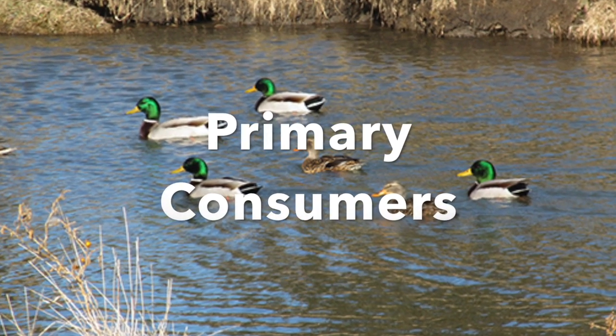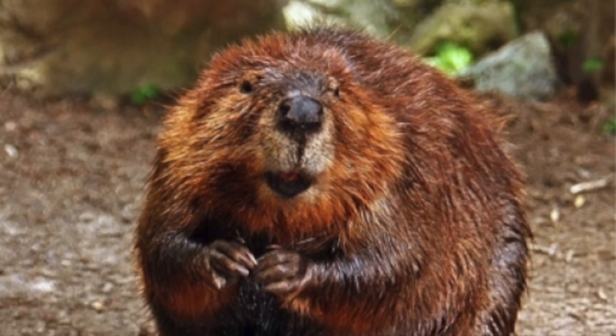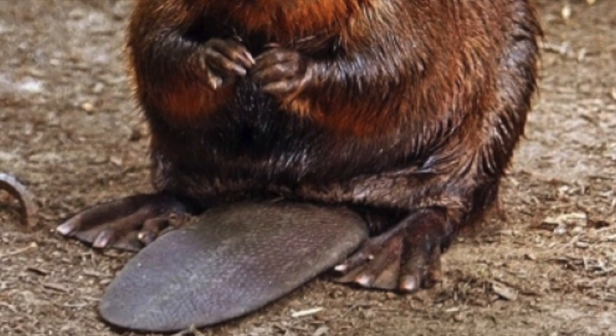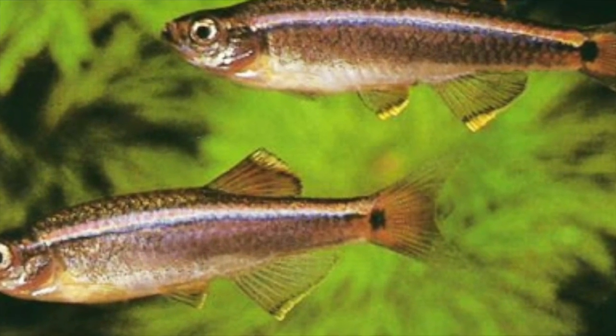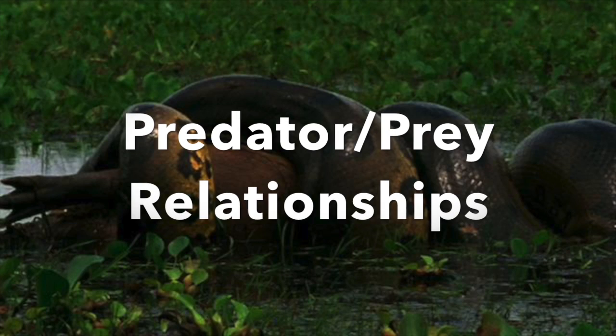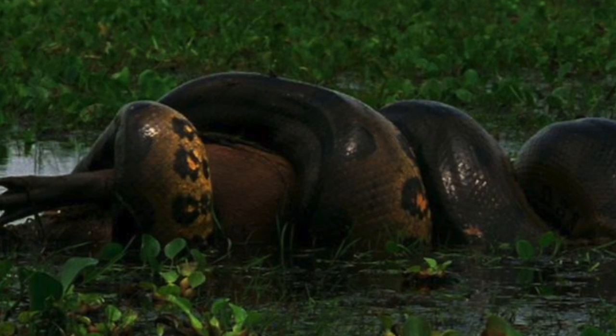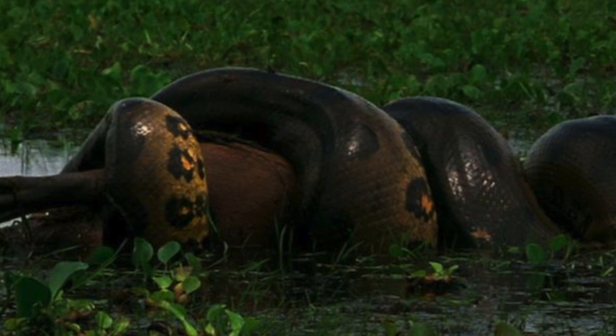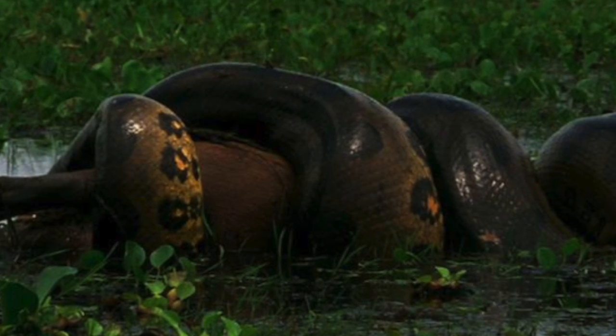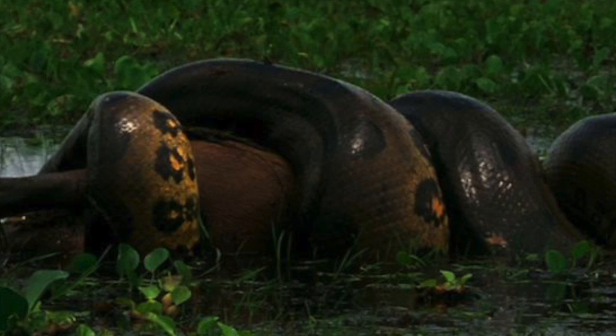Primary consumers include ducks, beavers, minnows, and muskrats. These consumers feed off the vegetation and plankton found in the rivers. One predator-prey relationship found in rivers is anacondas to rodents. The anaconda will tie itself around the rodent and eventually eat it.